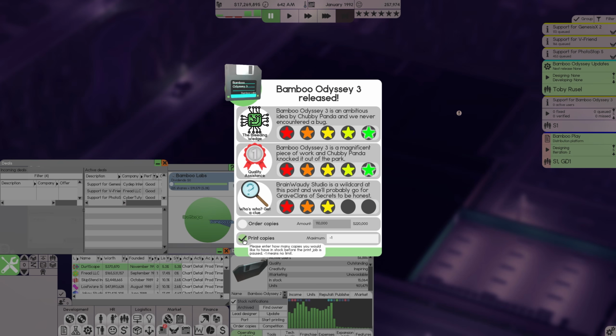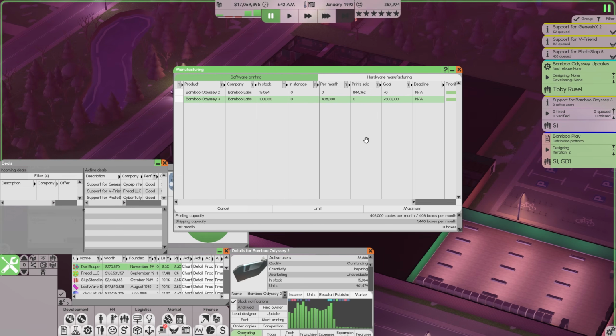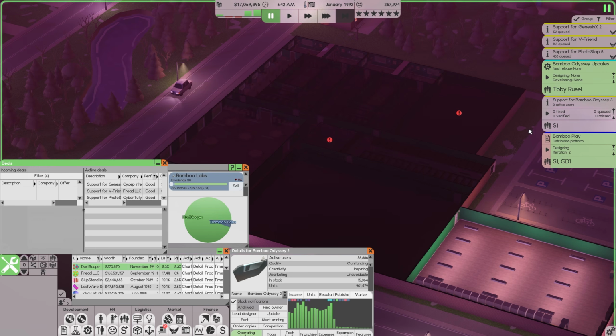I forgot to set a print job for this before we release, but we should have done that. Because we didn't, I'm going to go ahead and order 100,000 copies and go ahead and print another 500,000 copies. And that should be good to go. Bamboo Odyssey 2 still isn't doing the things, but we still have stock of that and the sales are absolutely dwindling, so we're not too worried about that.